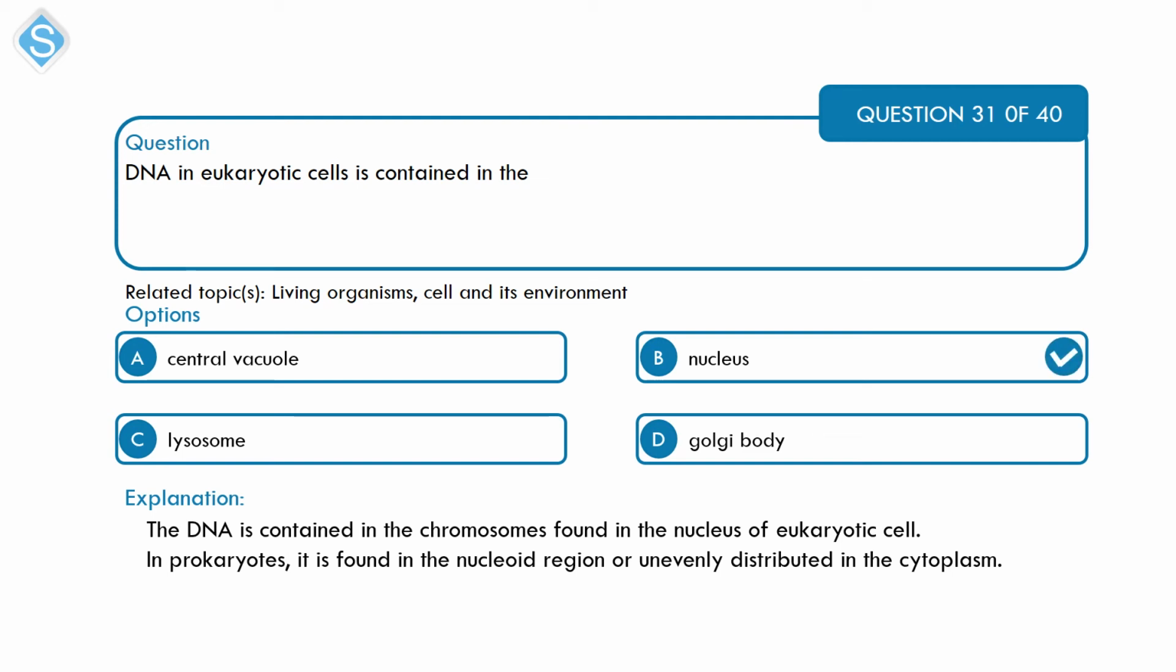While in prokaryotic cell, like the cell in bacteria, the DNA is found in the nucleoid region, or it is unevenly distributed in the cytoplasm.